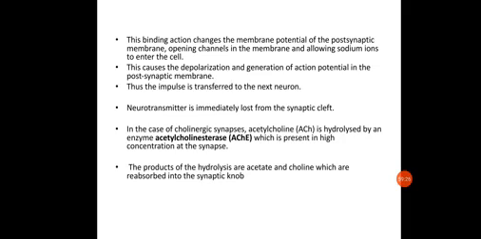So when this neurotransmitter is released in the synaptic cleft, it will be hydrolyzed by an enzyme called acetylcholinesterase, which is present in high concentration at the synapses. The products of this hydrolysis are acetate and choline, which are reabsorbed into the synaptic knob, where they will be utilized for resynthesis of the neurotransmitter. Okay, so the enzyme present in the synapses will break down the acetylcholine which is not bound to the receptors.